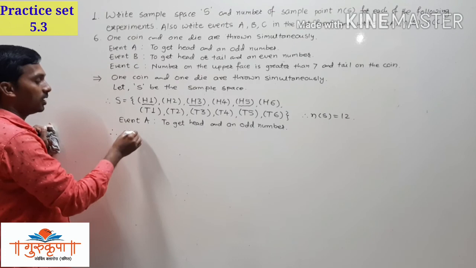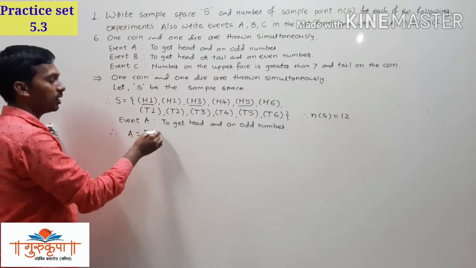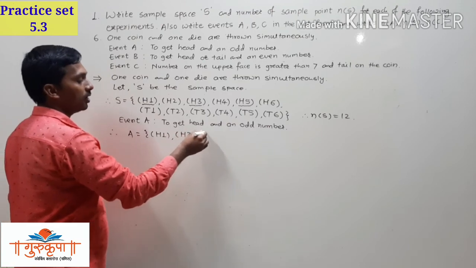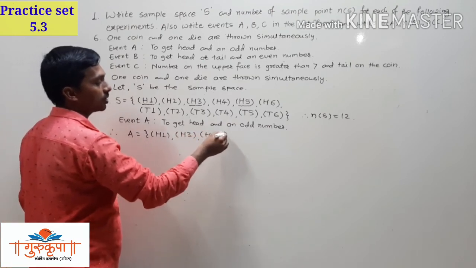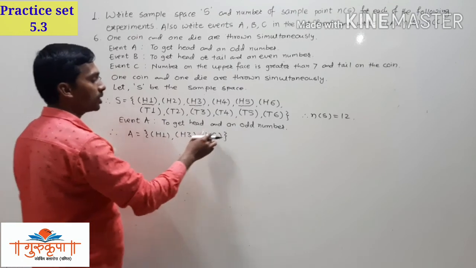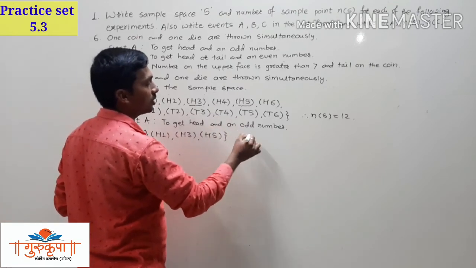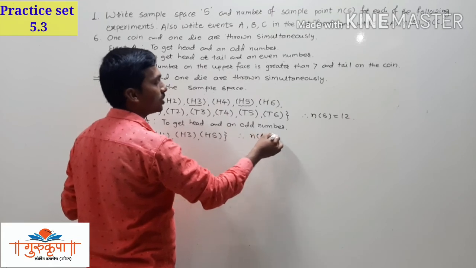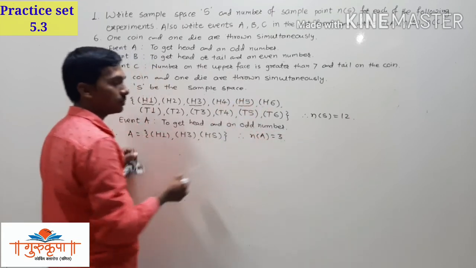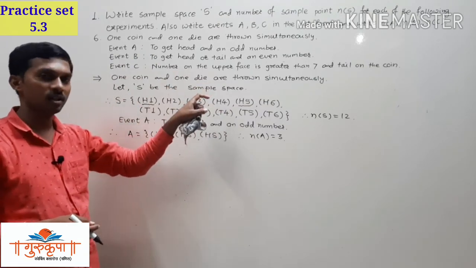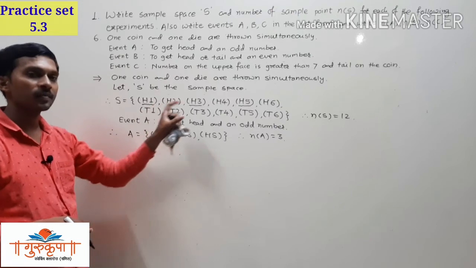So here we can write A is equal to, in the curly bracket, H1, H3 and H5, head and odd number, curly bracket close. 1, 2, 3 members we have, 3 elements we have. So we can write here number of A is equal to 3. It is too easy. Once we write the sample space correctly, then we can easily write the events there.